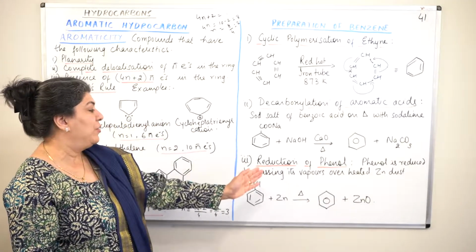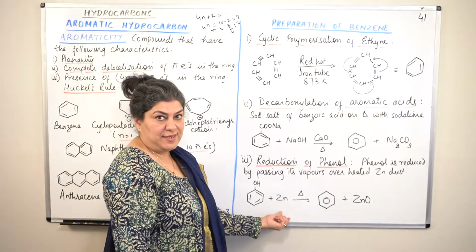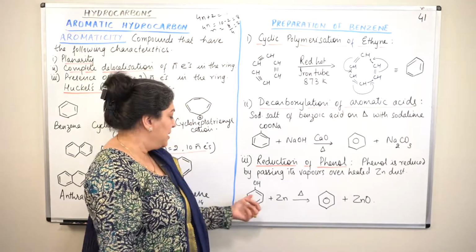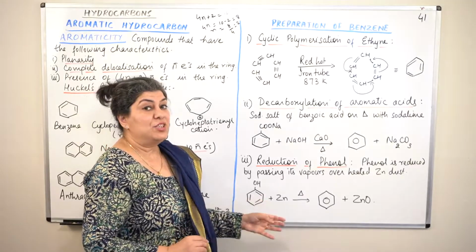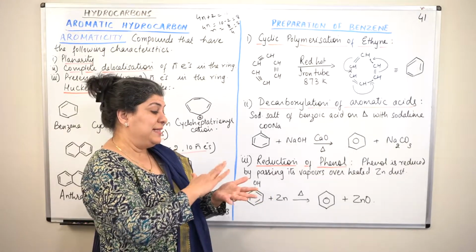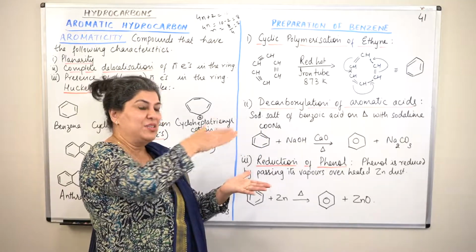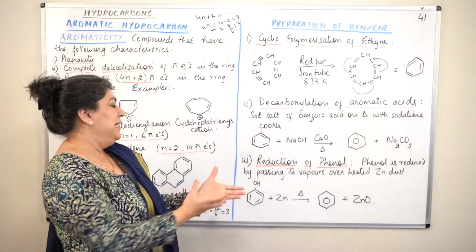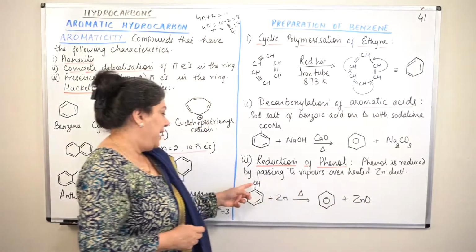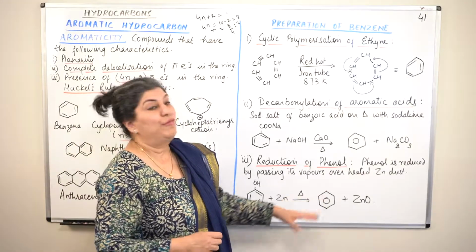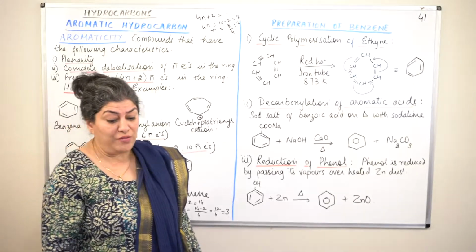So phenol is reduced by passing its vapors over heated zinc dust. So in the presence of zinc dust, you heat up the phenol, the vapors of phenol are passed over zinc dust, because zinc is a metal and it has to be in the form of a dust to increase the surface area so that this reaction can take place, and it leads to the removal of the oxygen. It results in the formation of zinc oxide and the hydrogen gets attached here to form the benzene ring. So these were the methods of preparation of benzene.